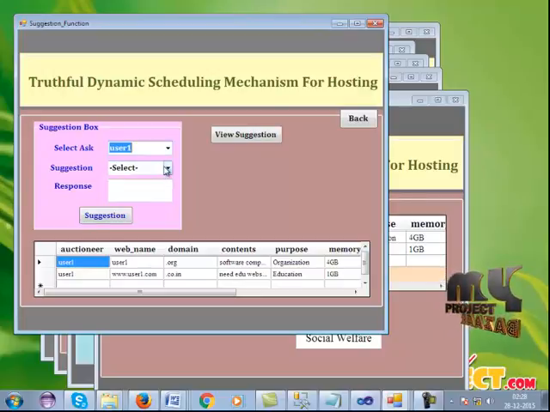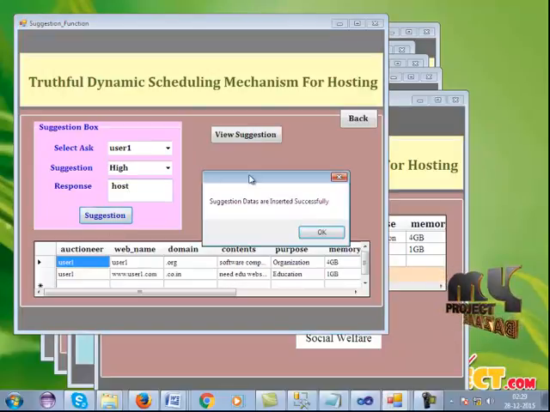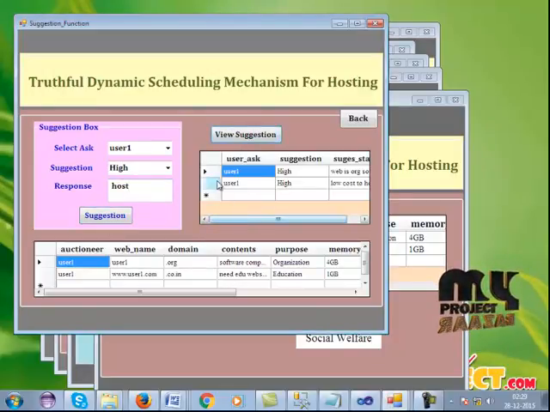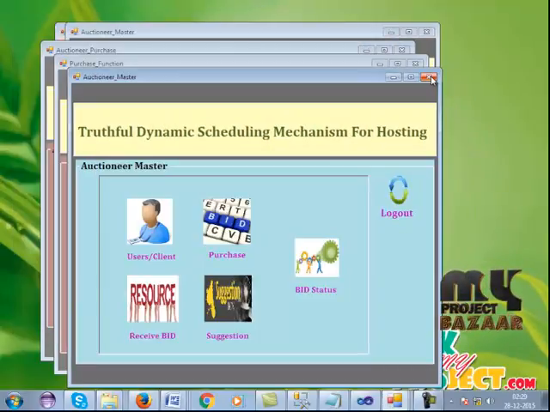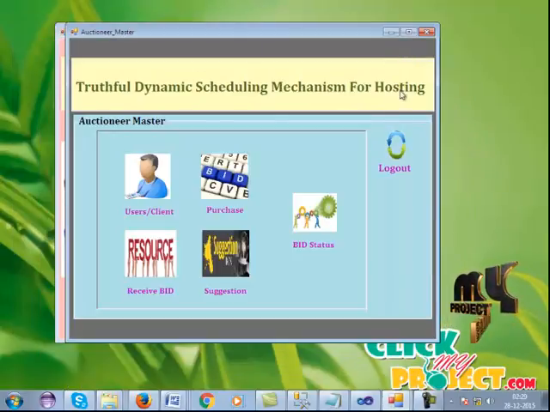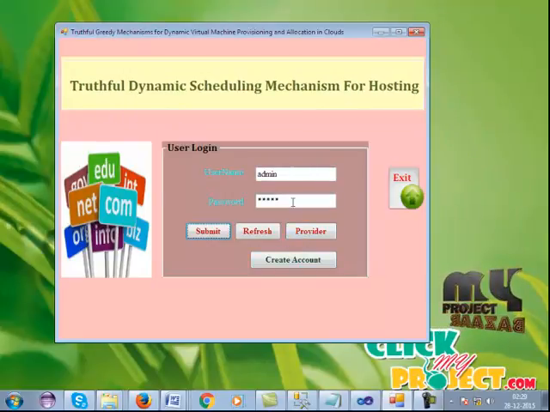Here the list of users is available. The suggestion is low or high. Here some text is given: it is high cost, it is low cost. Here the suggestion is available. View the suggestion, and the suggestion list boxes are available here. That's all. This is the overall process. Here the admin opens the process, and the providers are all here also.